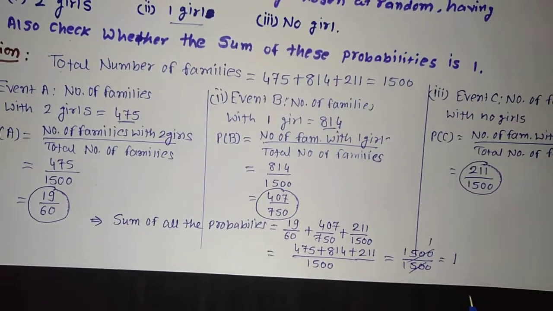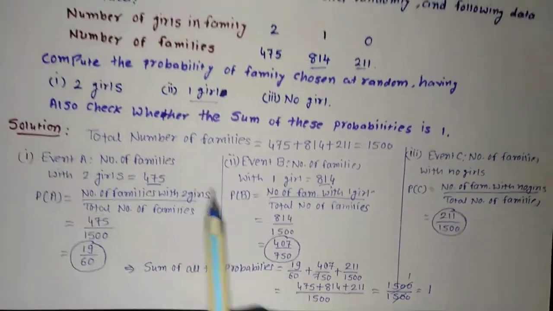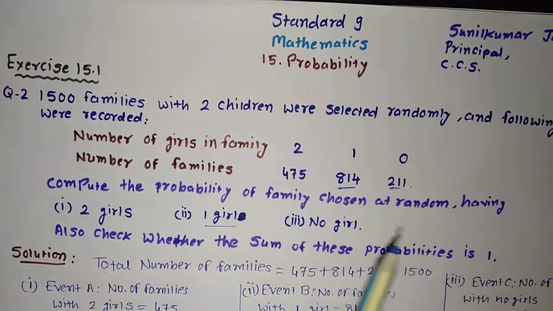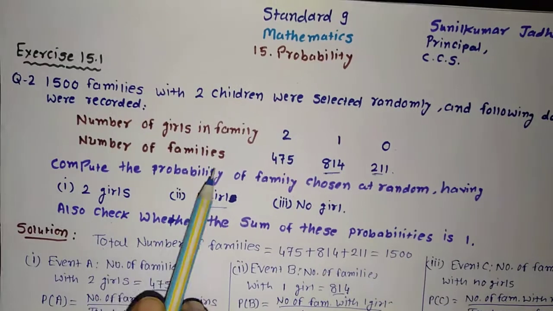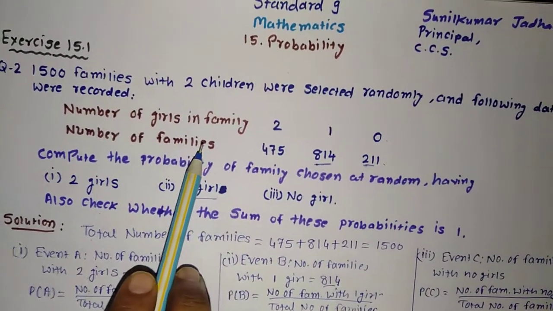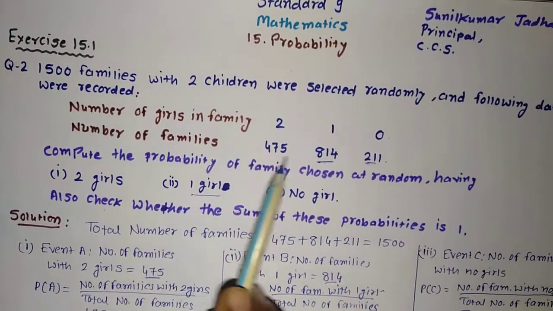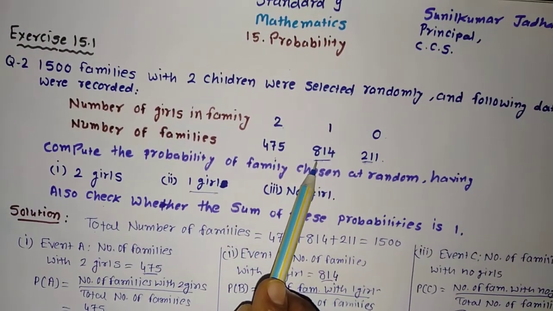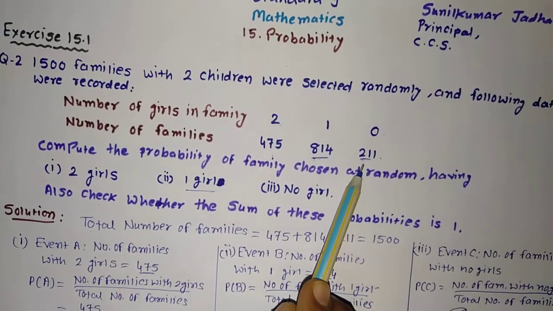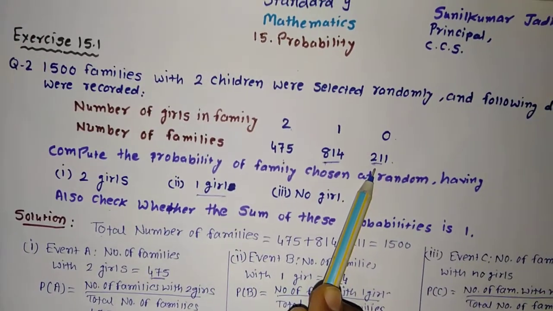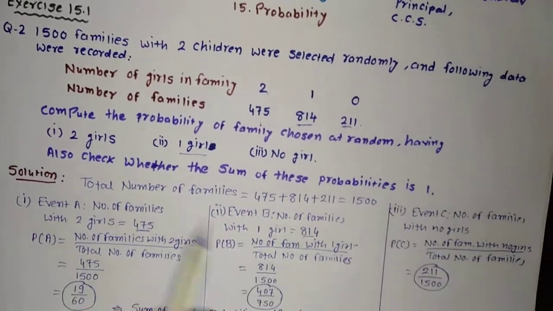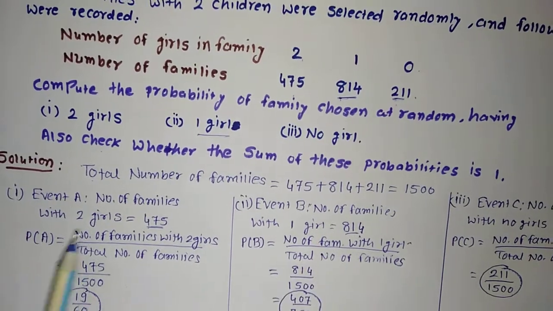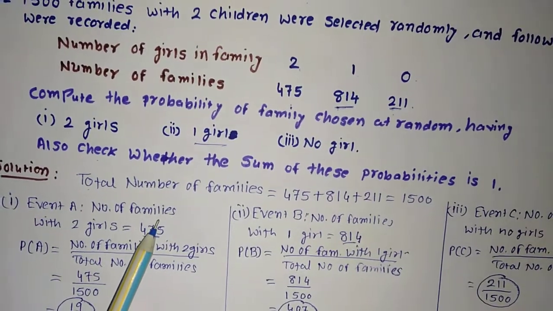So here in this sum, what we did, again we will summarize. The question was 1500 families with 2 children were selected randomly and the following data were recorded, that is the number of girls in the family and number of families. 2 girls 475 families, 1 girl 814, 0 girls 211. Then they asked us to find out the probability of a family which has 2 girls, 1 girl and no girl. First we found out with 2 girls.